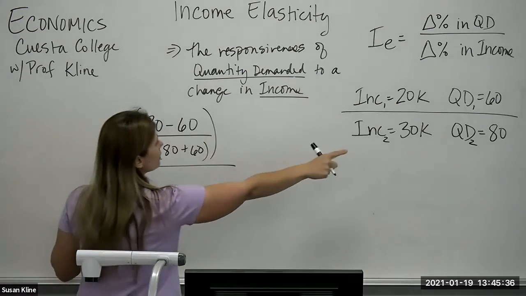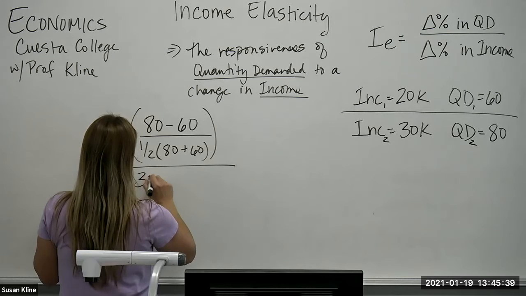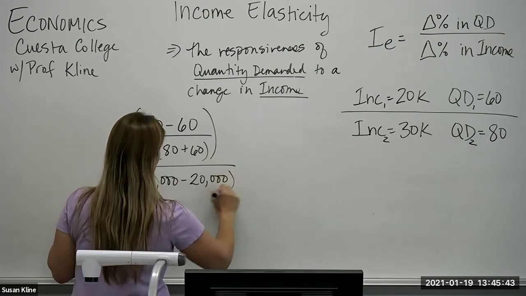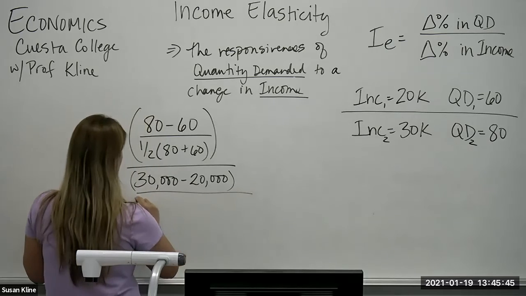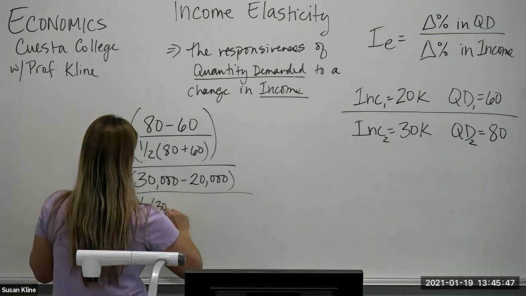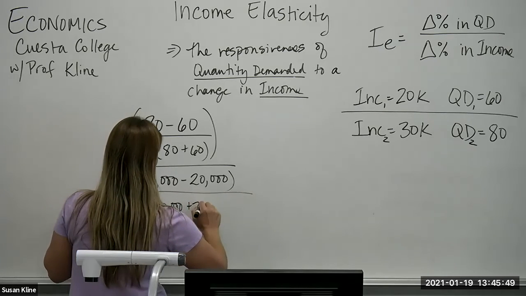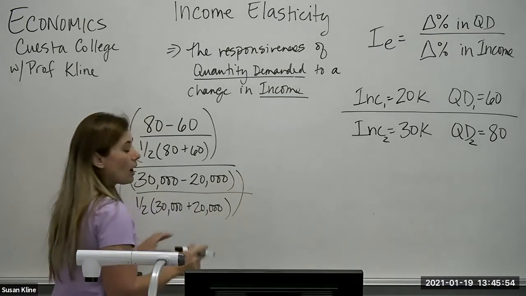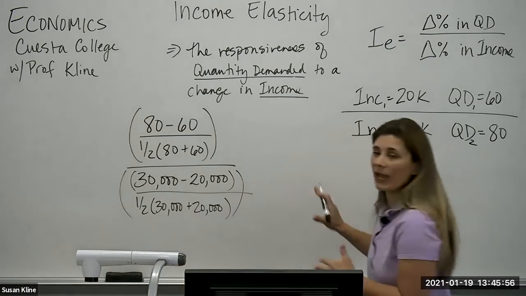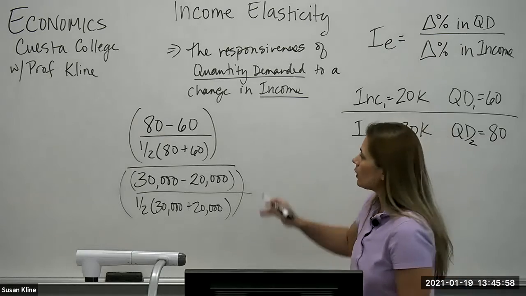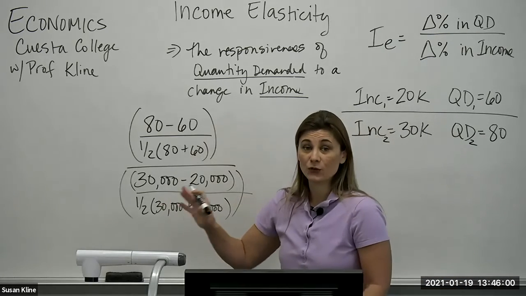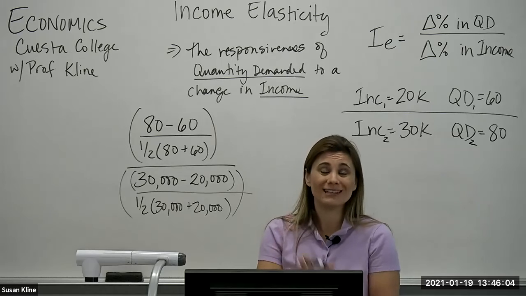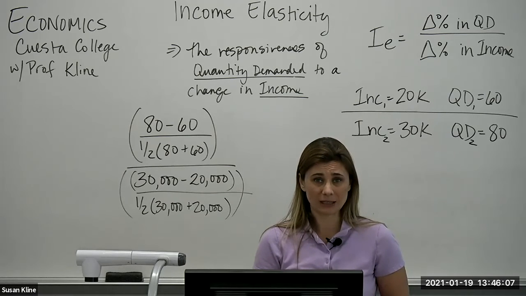And then to follow, I'm going to have 30,000 minus 20,000. And then I'm going to divide that by the halfway between 30,000 and 20,000. Right? So you can plug this directly into a calculator. What you have to be careful of is that you're following the order of operations. So this is where I would actually encourage you not to plug it into your calculator immediately, right?